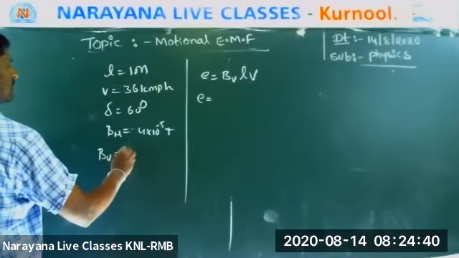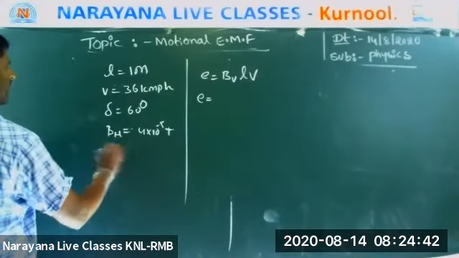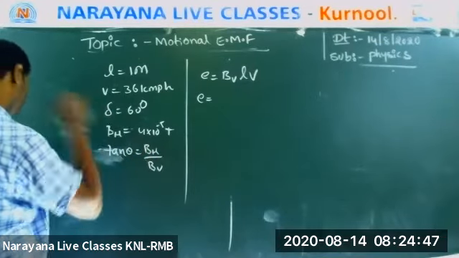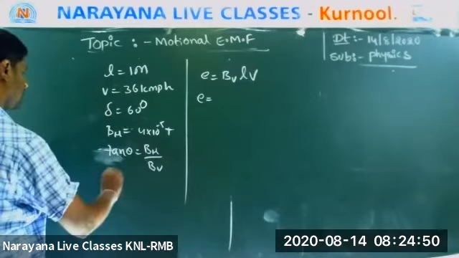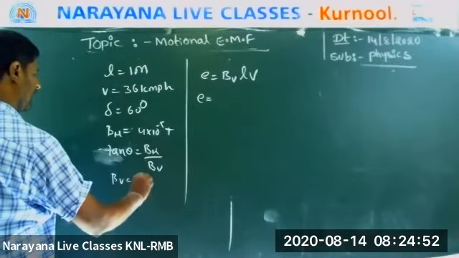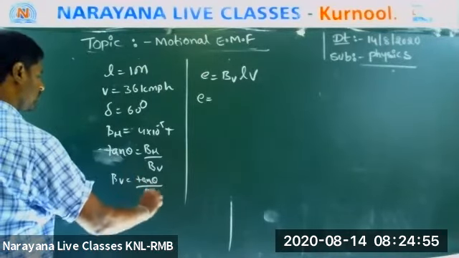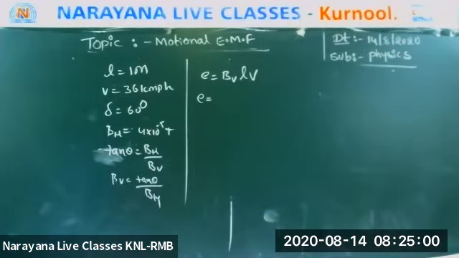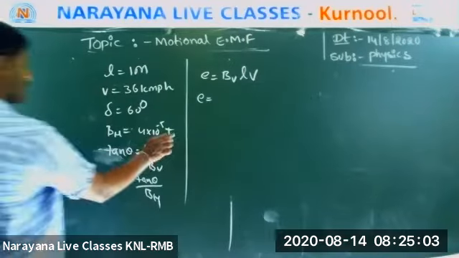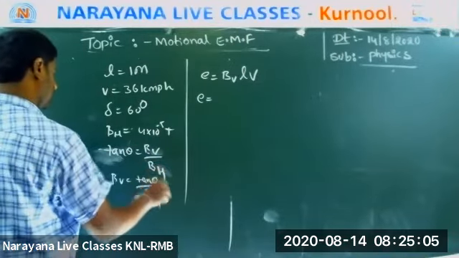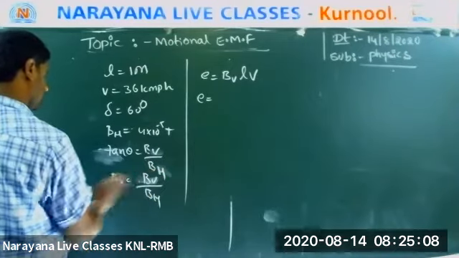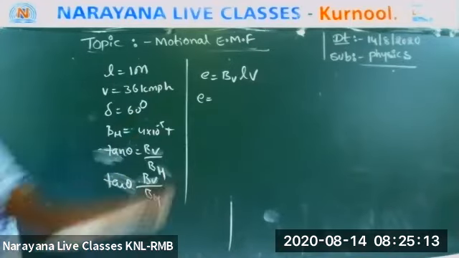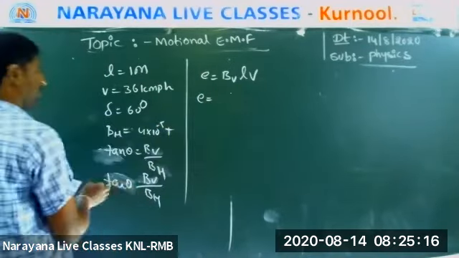What is the BV? Tan theta is equal to BV by BH. Then BV is equal to BH into tan theta. So what is the BV here? BH into tan theta. BH is how much?